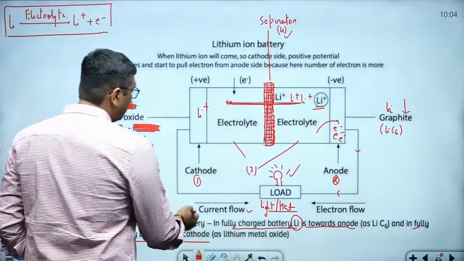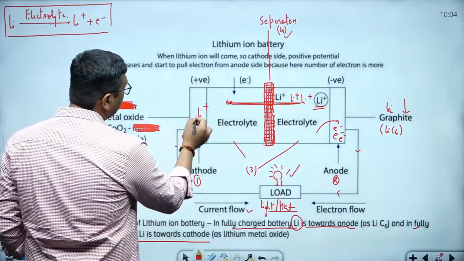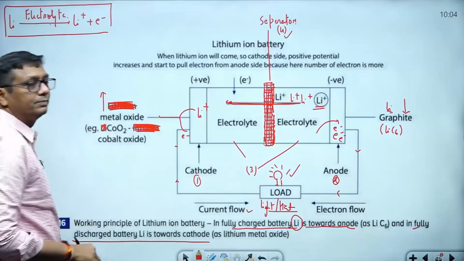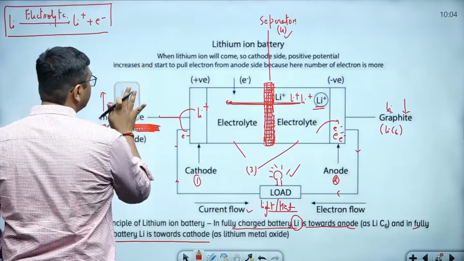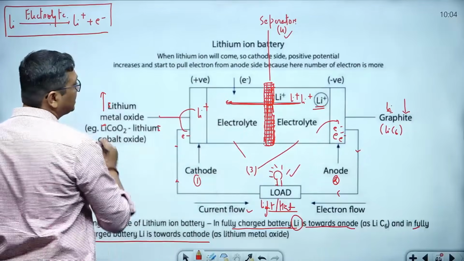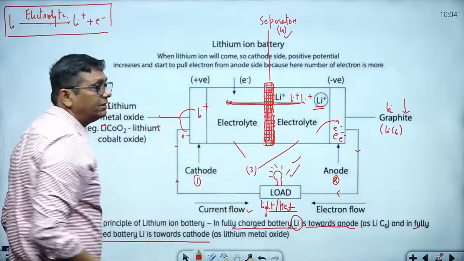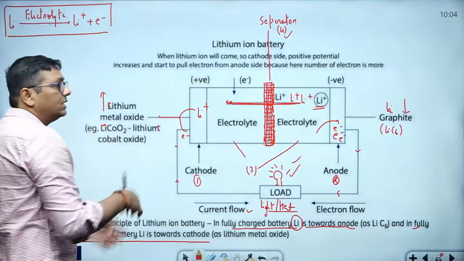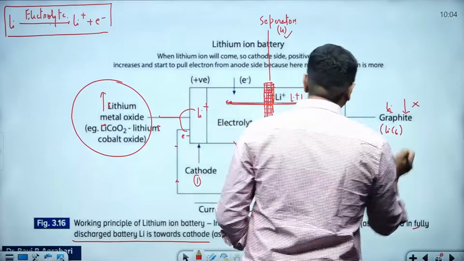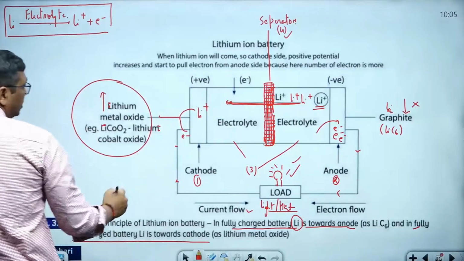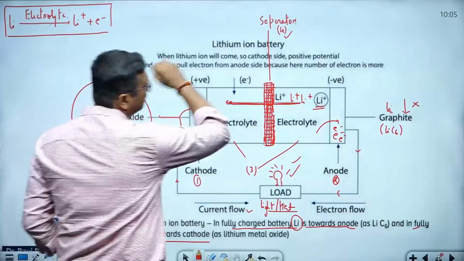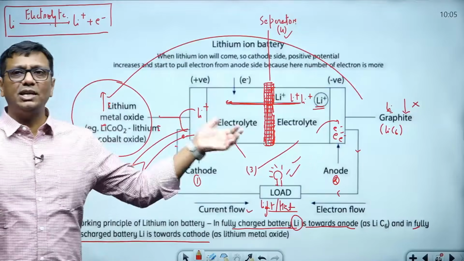Now see, when the electrons come from here to here, Li plus and electron fuse together and form lithium. Lithium starts to increase here. The lithium starts to reduce on this side and increase on this side, and in this process the bulb is on, but the battery is slowly and gradually being discharged. If the entire lithium comes here and there is no lithium there, the battery is fully discharged. Now you put the battery on charging. If you put the battery on charging, all the lithium will come back here and the battery is going to charge. So this is the entire process.